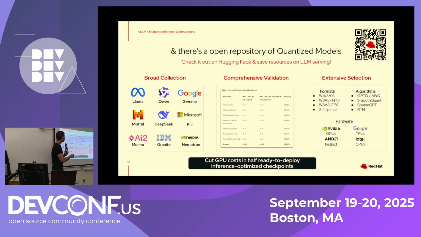And we have a bunch of different quantized models. In fact, we have this repository that, if you scan it, will land you in the Red Hat Hugging Face. Hugging Face, you are familiar with Hugging Face, right? Right. A lot of yeses. That's lovely. So here you will land in our Hugging Face repository in Red Hat AI, and you'll see a lot of quantized models ready to go, because we have an engineering team that tests them, and alongside the community, we have these hosted and ready to deploy. You also have the possibility to run them on different hardware, not only NVIDIA or AMD. You can run it everywhere.